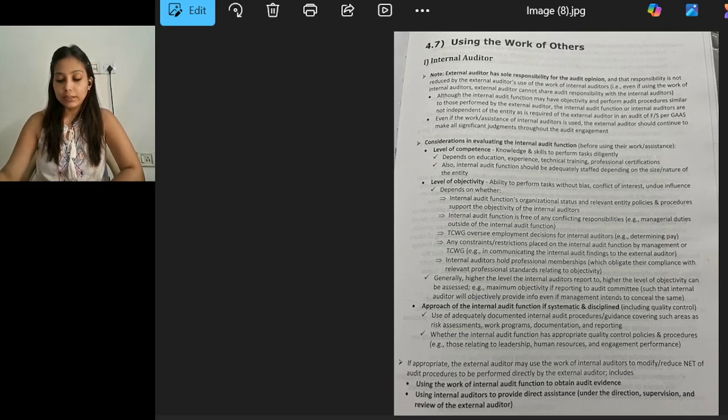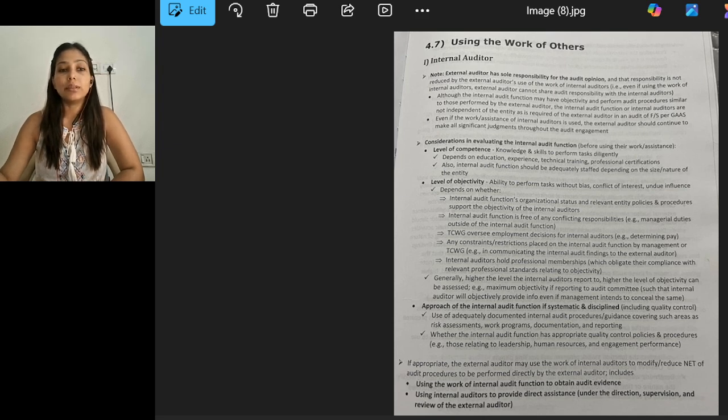They have to complete the audit in their own accountability. That is, even if using the work of the internal auditor, the external auditor cannot share the audit responsibility with the internal auditors. Although the internal audit function may have objectivity and perform audit procedures similar to those performed by the external auditor, the internal audit function or internal auditors are not independent of the entity as is required of the external auditor as per the standards.